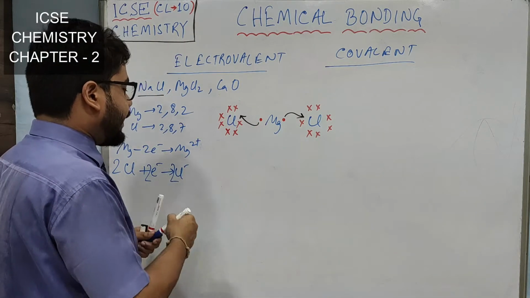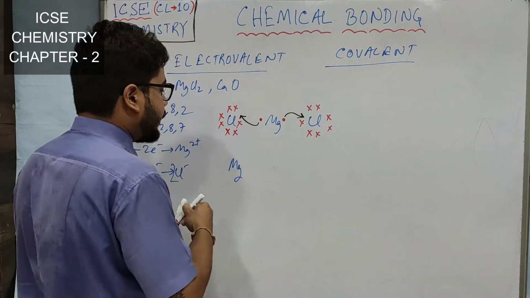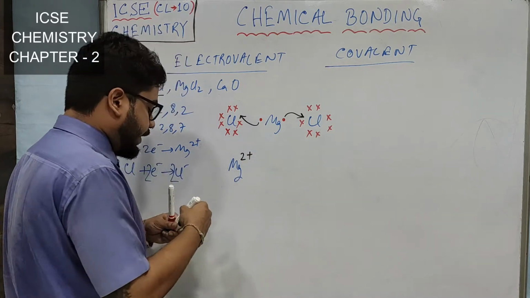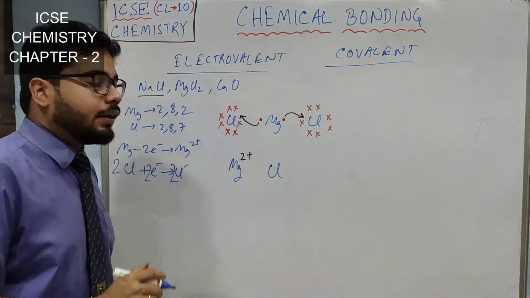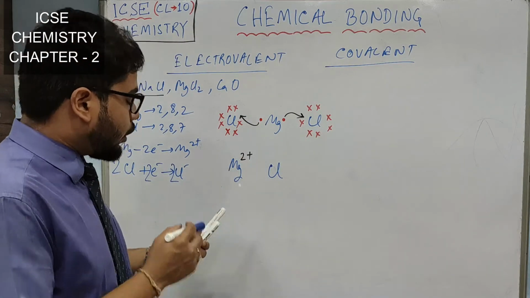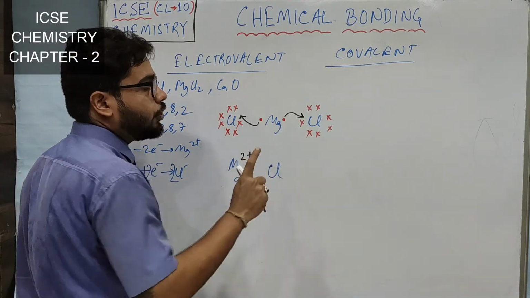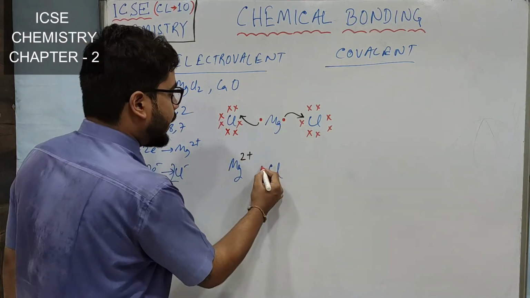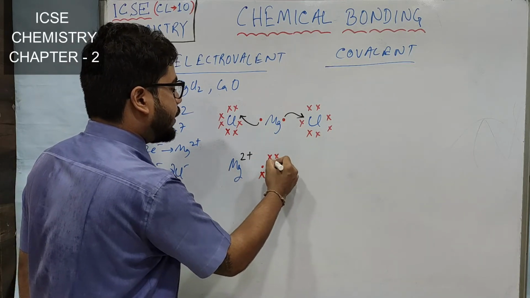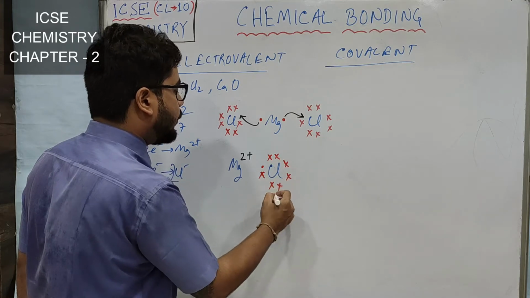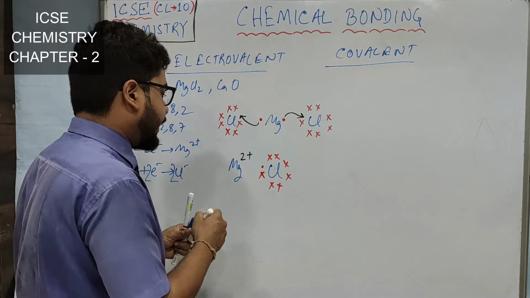So now we will be writing Mg, and Mg has developed a double positive charge. Now we have to write chlorine. What I have said, for anion, what is the anion? Chlorine only. For chlorine, you have to show all the valence electrons. So we will be showing for only 1 chlorine. So see, 1 electron has come from magnesium for each chlorine and 7 electrons of its own. Alright. So this is what we have drawn for 1 chlorine, right?